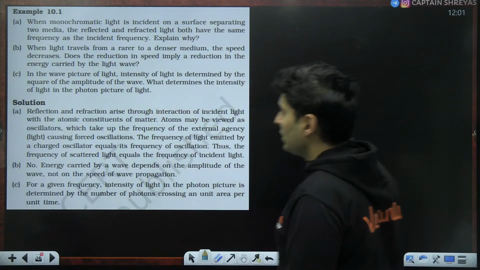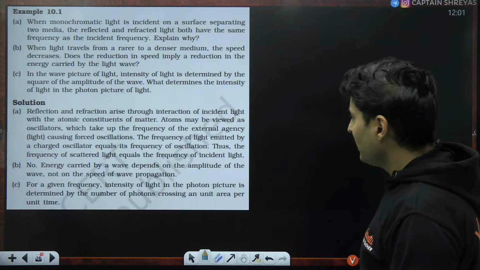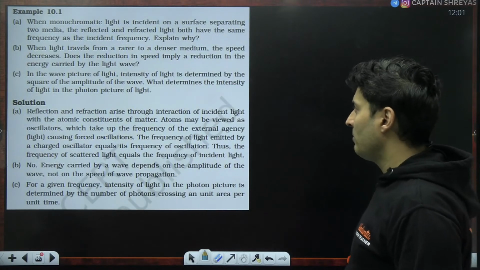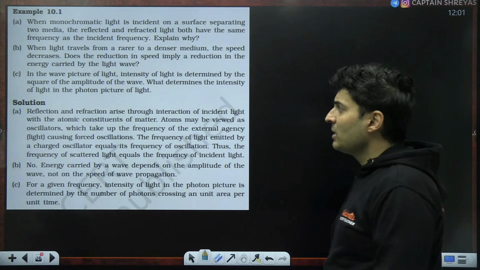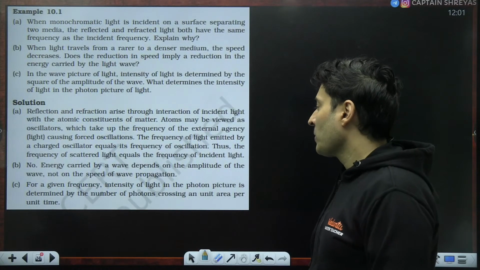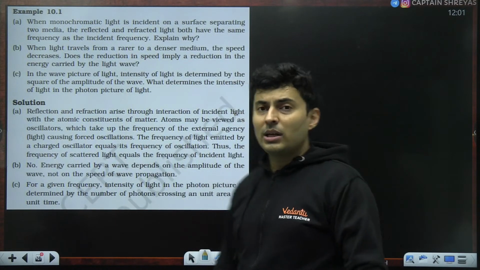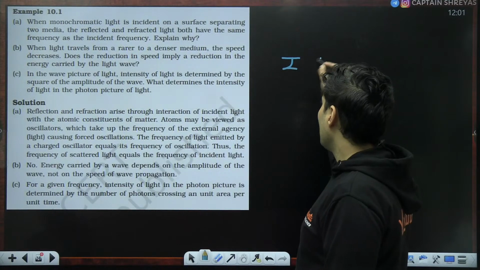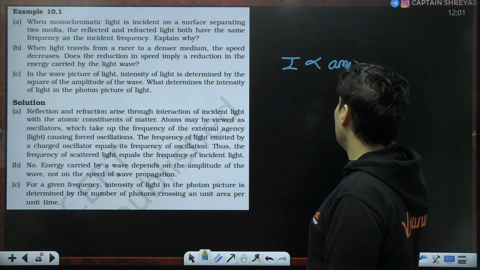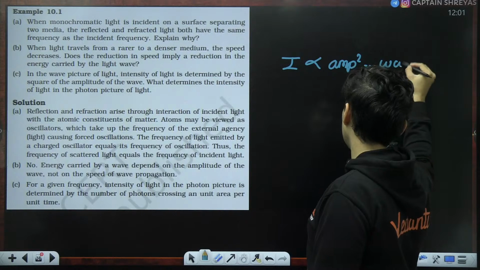In the wave nature of light, intensity of the light is determined by the square of the amplitude. What determines the intensity of light in the photon picture of light? Well, if you remember, when you take wave nature, intensity is always proportional to the amplitude square. This is true for a wave.